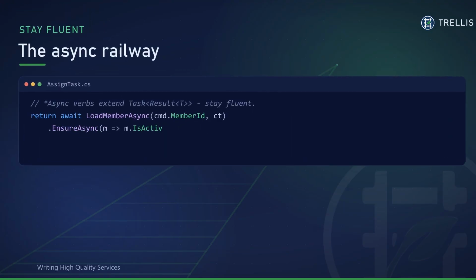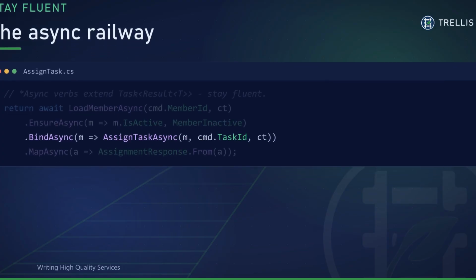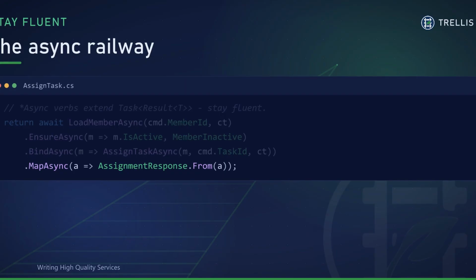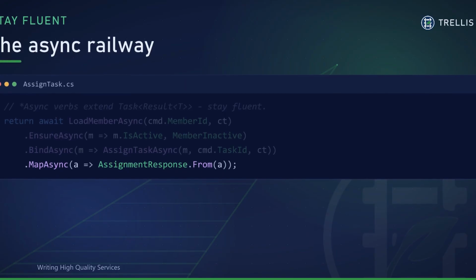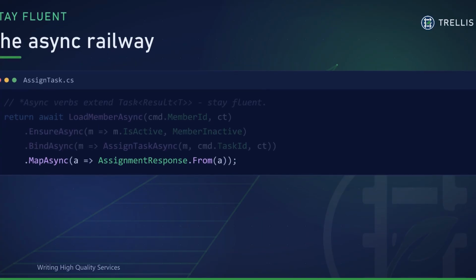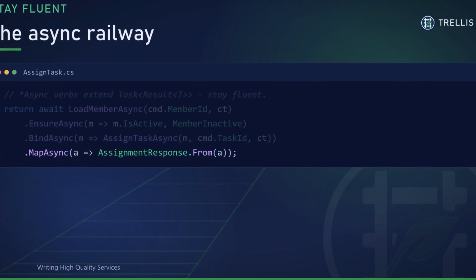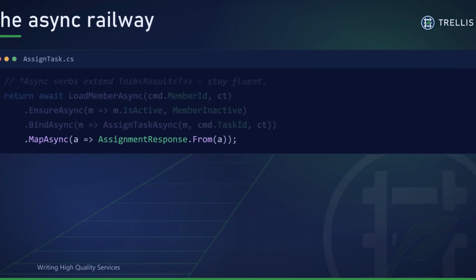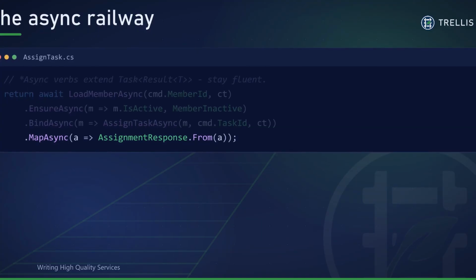The fix that keeps you fluent: the async verbs. BindAsync, MapAsync, EnsureAsync. They extend Task of Result directly. So you await once at the front and chain the whole railway. Ensure the member is active. Bind to assign the task. Map to a response. Any failure still short-circuits the rest. One await, one clean pipeline.